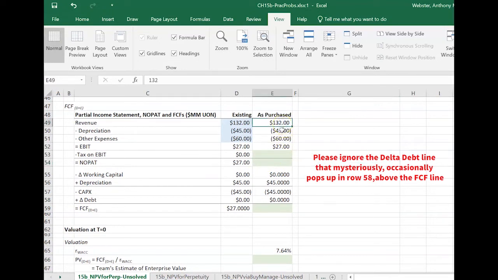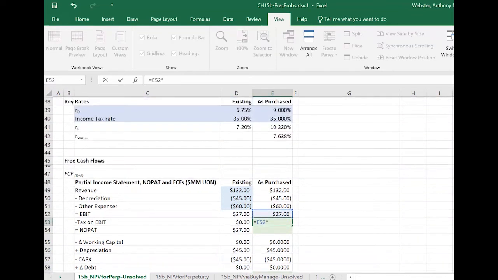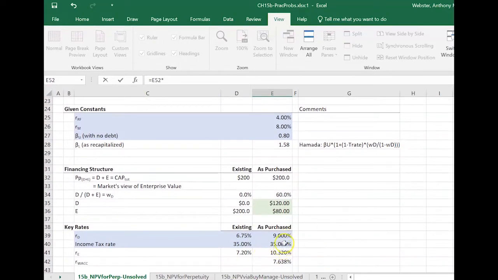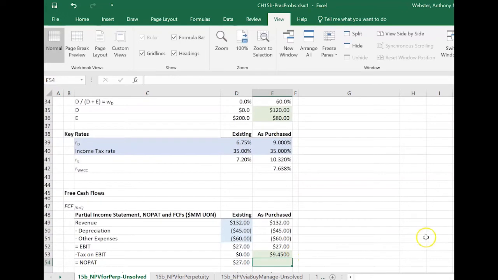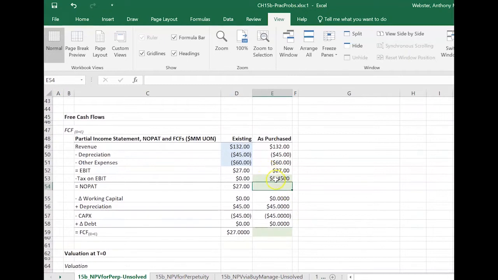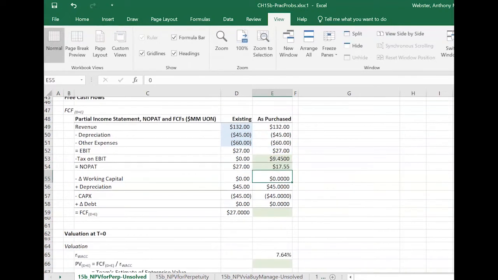So all the initial stuff is given to us here. None of this changes down to EBIT because that has nothing to do with how the company is financed, and the tax on EBIT is equal to the EBIT times the tax rate. And our tax rate up here is 35%. So we put that in and we get 9.45. And EBIT minus tax on EBIT is equal to NOPAT, or net operating profit after tax. So let's go ahead and put that in. Okay, so that's our net operating profit after tax.